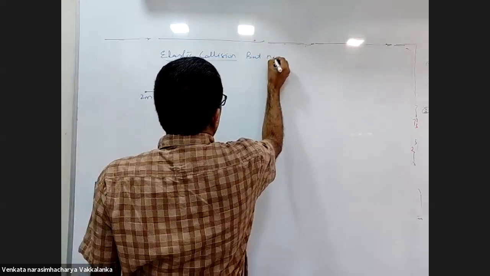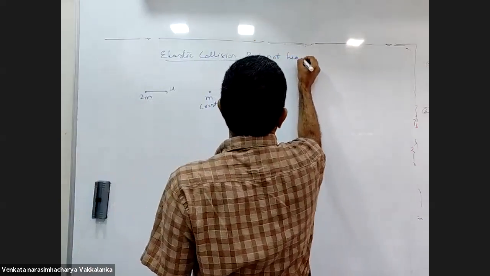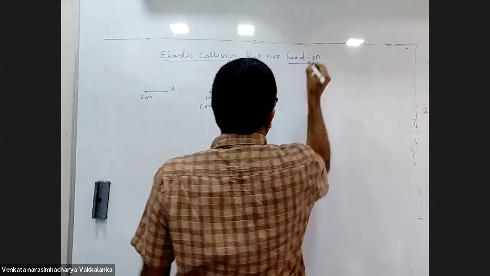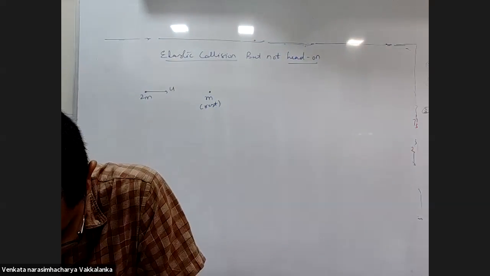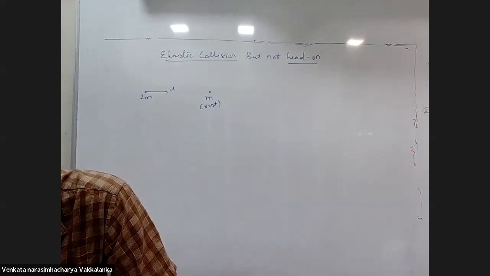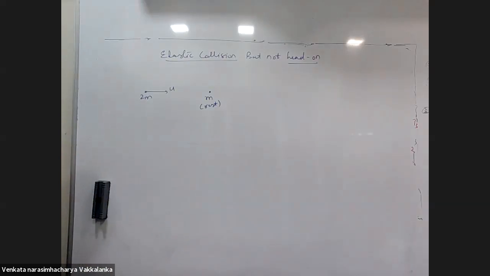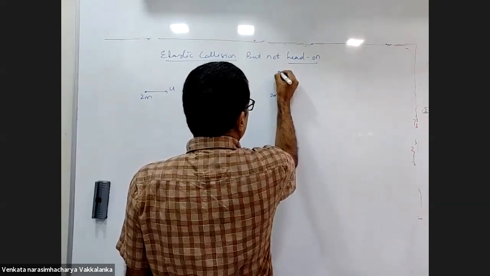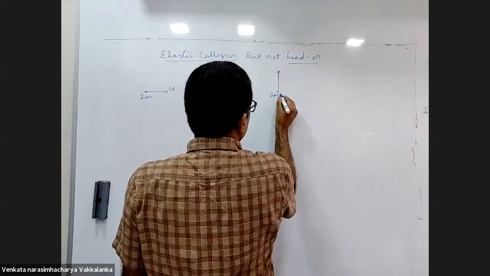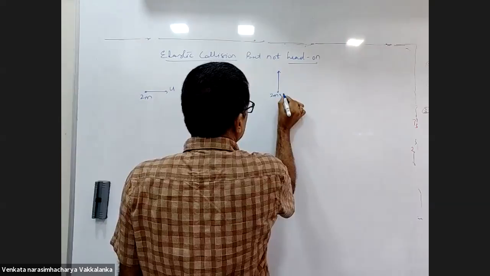Elastic collision, but not head on collision. After the collision, 2m ends up moving northwards.